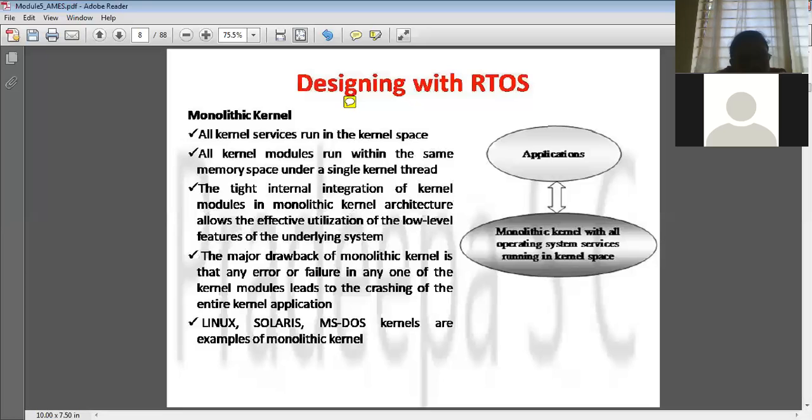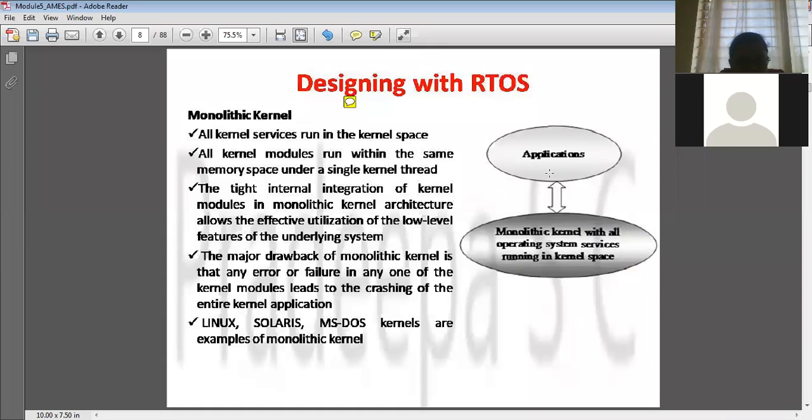So what is this monolithic kernel? All the kernel services are running under a single process or a single thread, and the same memory space is used for that. That is called a monolithic kernel.